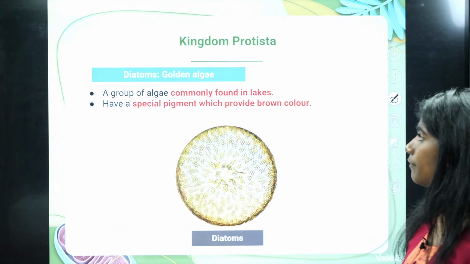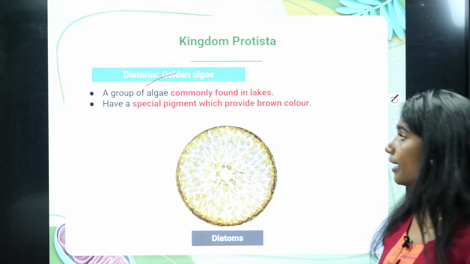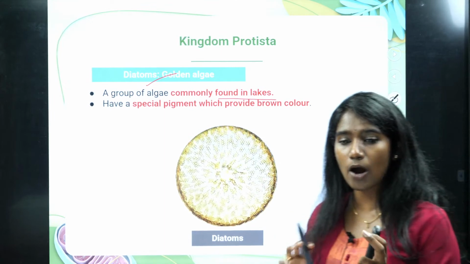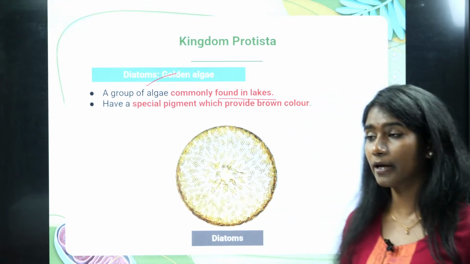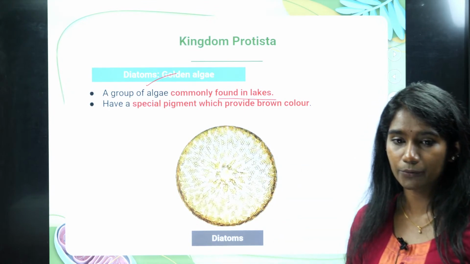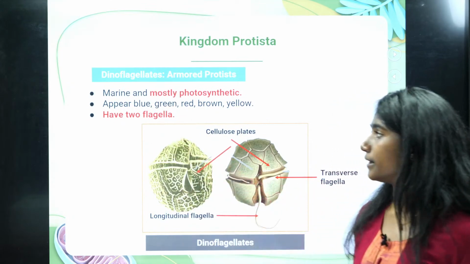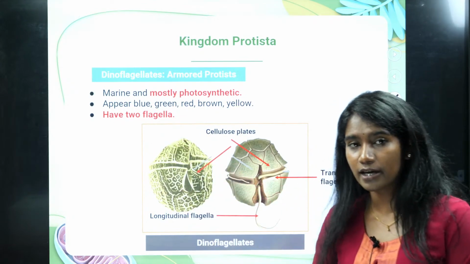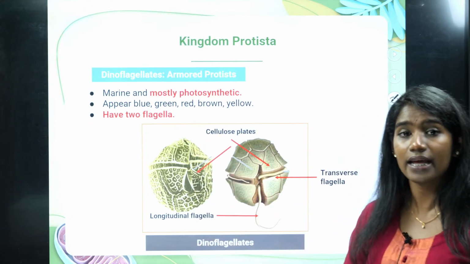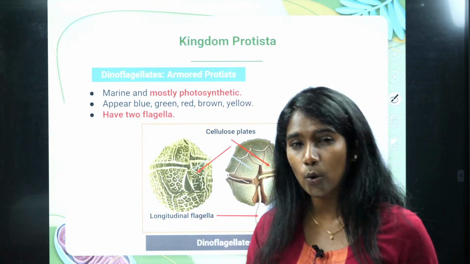Okay, fine. And your diatoms, see, it looks like this. A group of algae that is commonly found in lakes. They are brownish in color because they have a certain pigment that gives this brown color to it. Okay, and then there are the dinoflagellates. Where do you see dinoflagellates mostly? They are seen in the marine region. They can be blue in color, red in color, yellowish or brown in color.